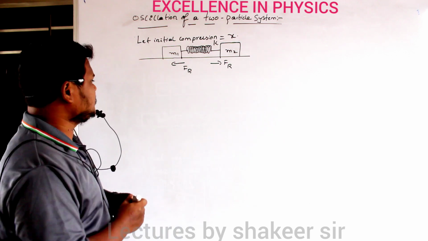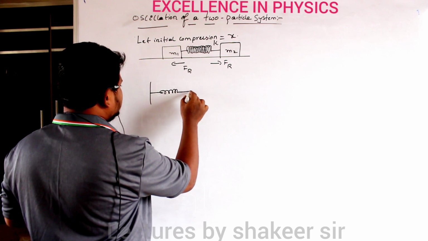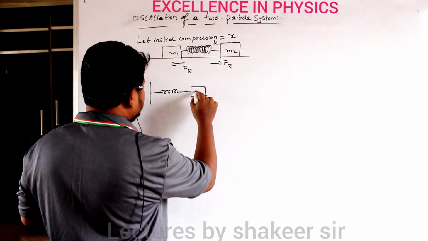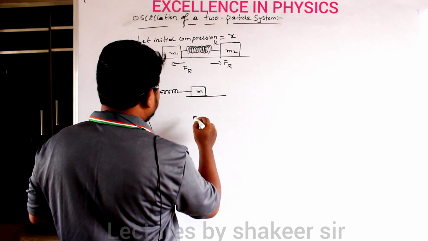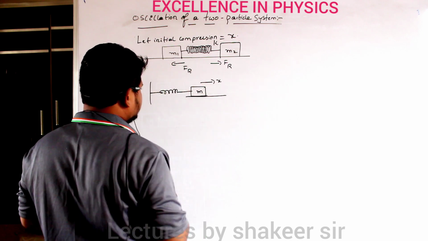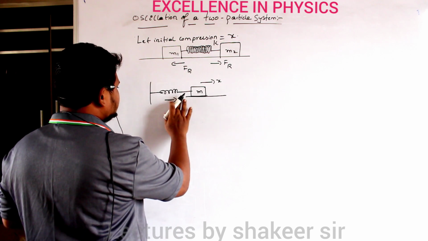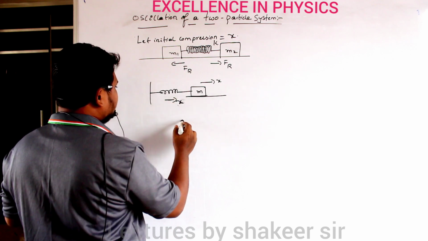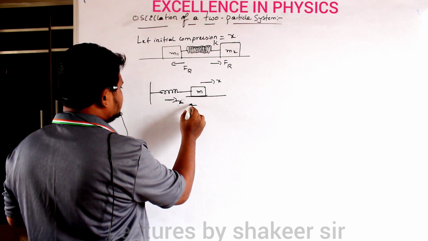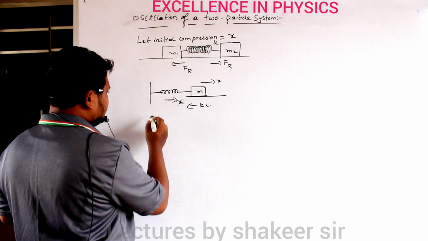So how can I explain this one? Let us see. For example, this is a spring which is present at its mean position, and this is mass m. If I move this mass by a distance of x, the spring also will be elongated by a distance of x only. This mass experiences a restoring force of kx in this direction.